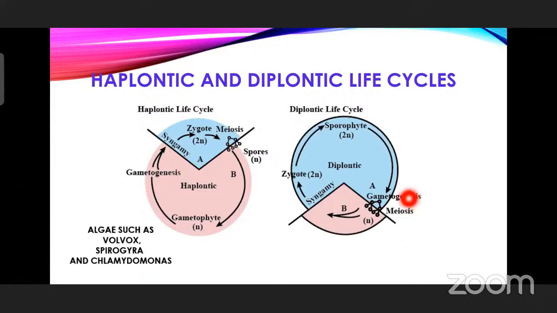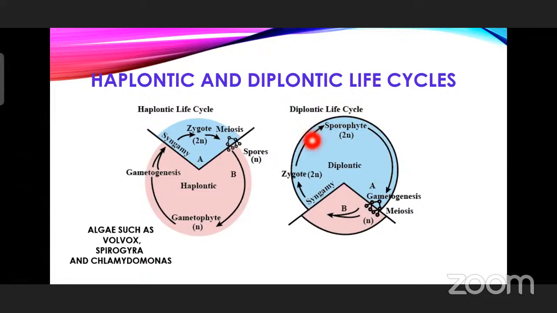Gametogenesis will take place. The male gamete, female gamete will form by meiosis. These gametes are going to fertilize, fuse, and the syngamy will lead to the zygote formation, which is diploid again. So from the zygote only the sporophyte will form.